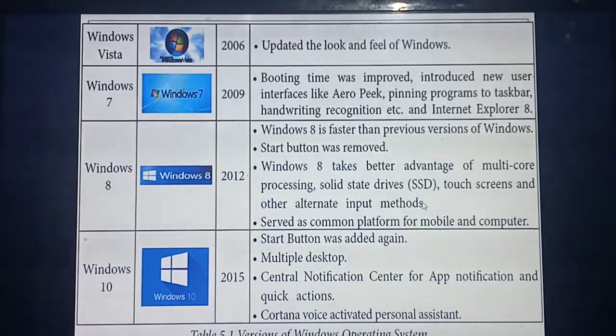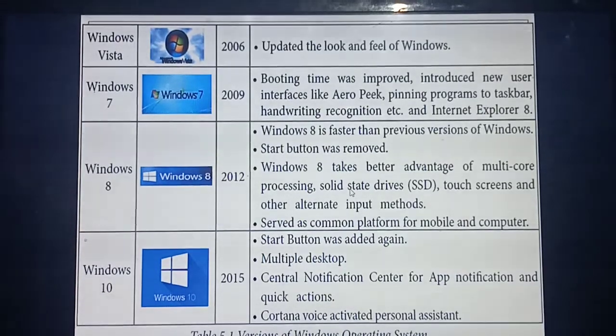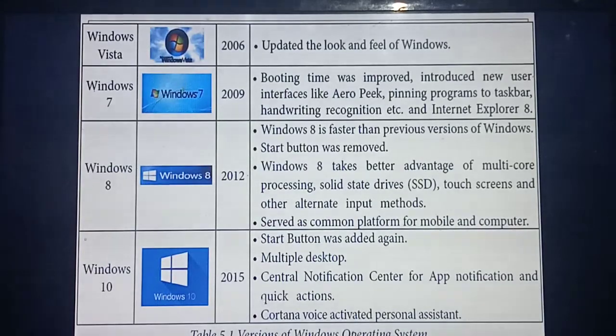Also from Windows 8 onwards, touch screens. Nowadays touch laptops and touch tablets are there, isn't it? From Windows 8 onwards they introduced touch screens, and Windows 8 can be used for mobile and computer. The next version is Windows 10. In Windows 10 they again added the start button, which Windows 8 had removed. Multiple desktops: you can use multiple applications on a desktop.